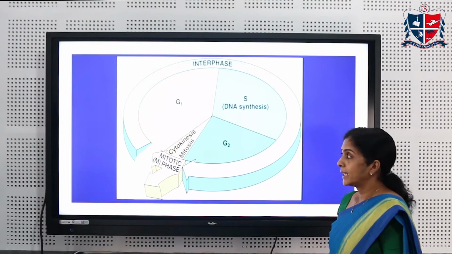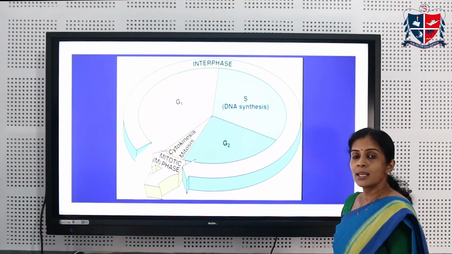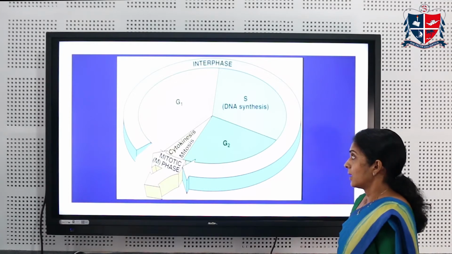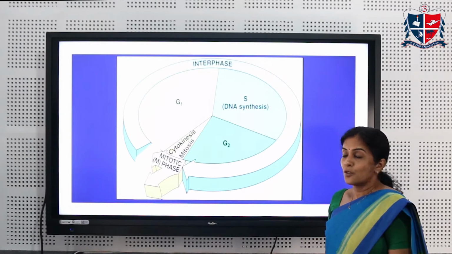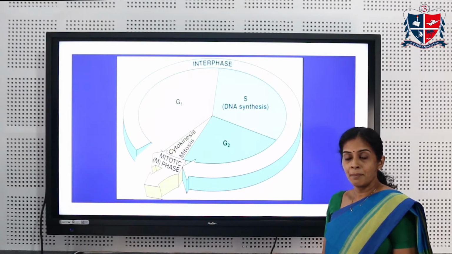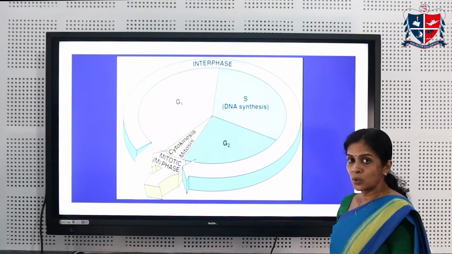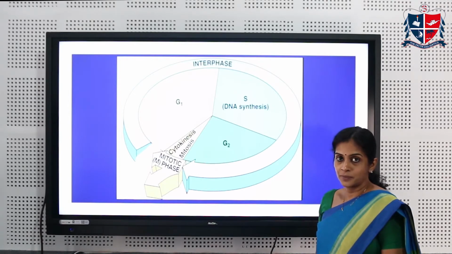G1 or gap 1 phase is the first stage in interphase. During this phase, the cell prepares for synthesis of tRNA, mRNA and proteins required for DNA replication.